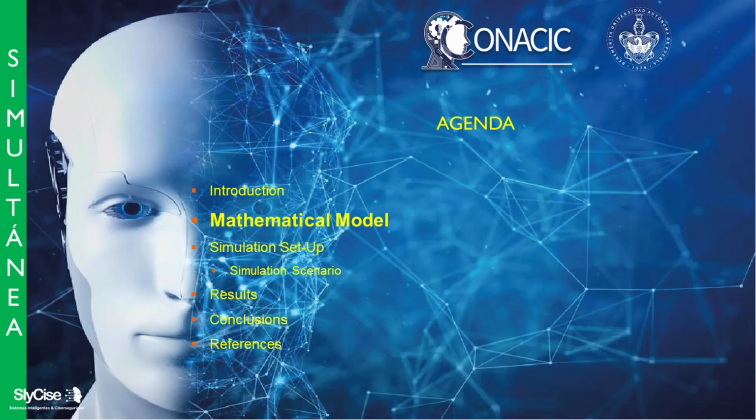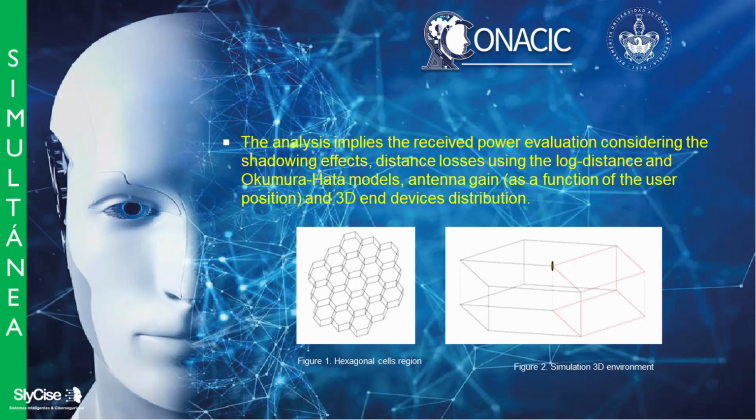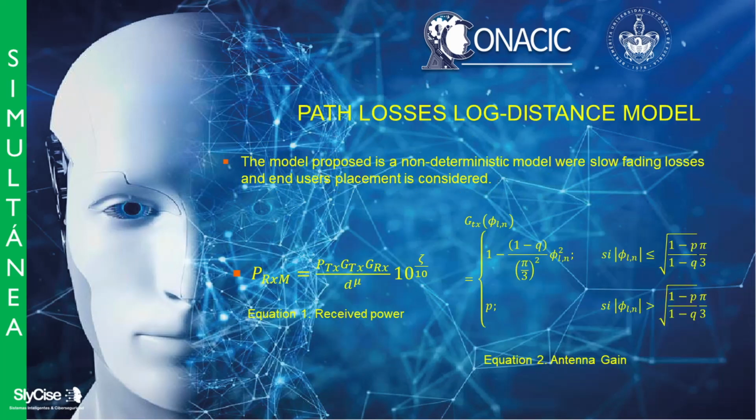Mathematical model. The analysis implies the received power evaluation considering the shadowing effect, distance losses using the log distance and Okumura-Hata models, antenna gain as a function of the user position, and 3D end devices distribution. In figure 1 a hexagonal cells region is represented, and in figure 2 the simulation 3D environment. The model proposed is a non-deterministic model where slow fading losses and end users placement are considered.